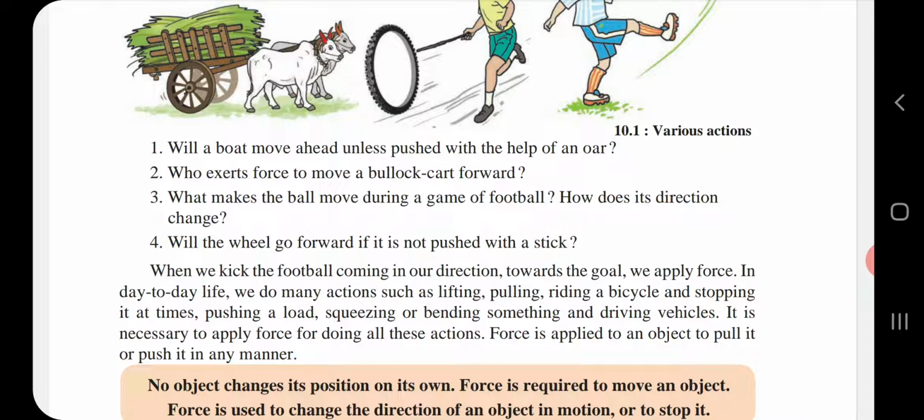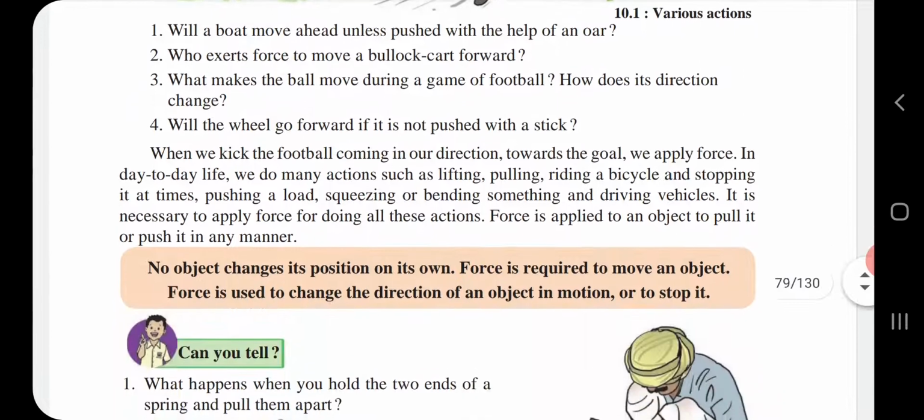In day-to-day life, we do many actions such as lifting, pulling, riding a bicycle and stopping it in time, pushing a load, squeezing or bending something, and driving vehicles. It is necessary to apply force for doing all these actions. Force is applied to an object to pull it or push it in any manner.